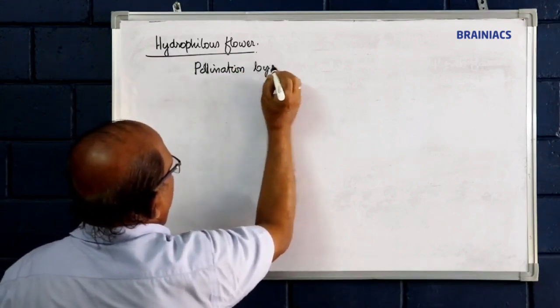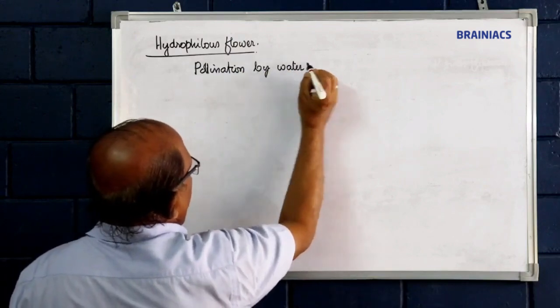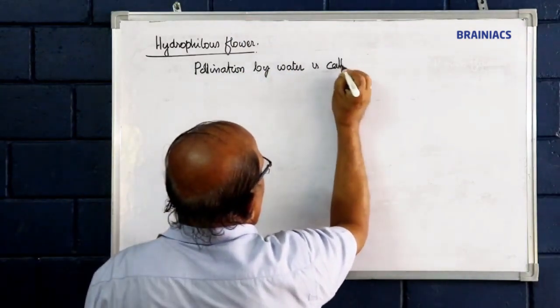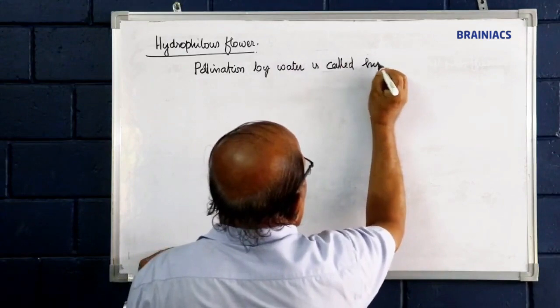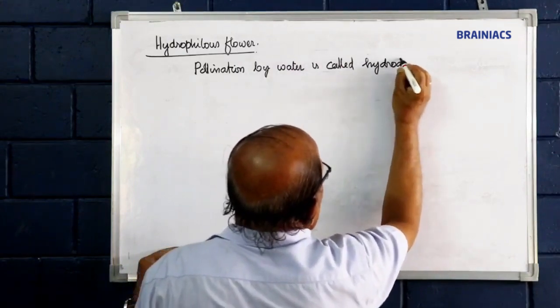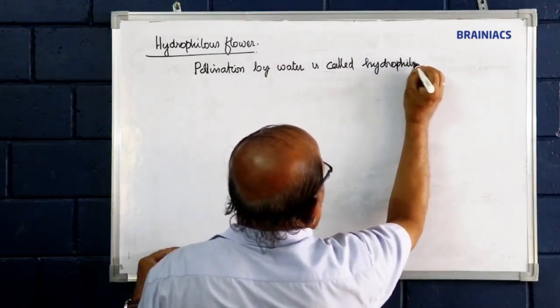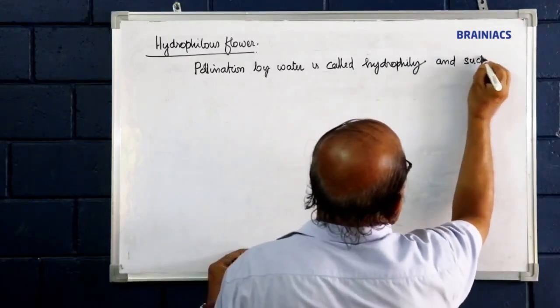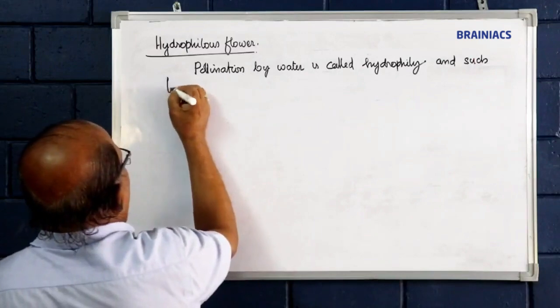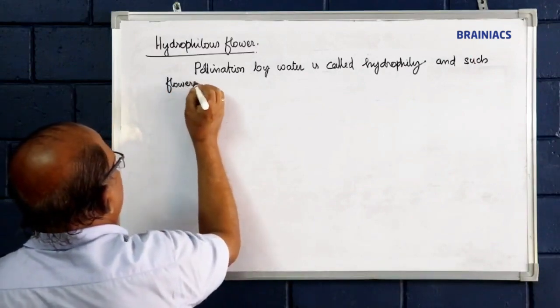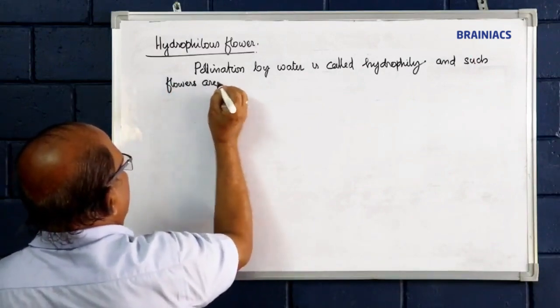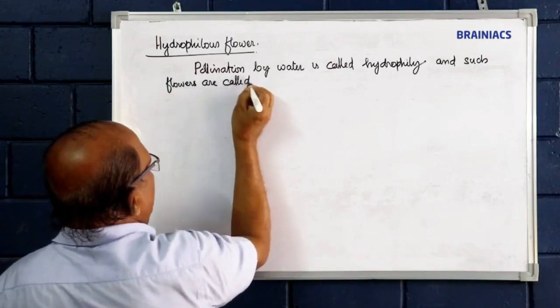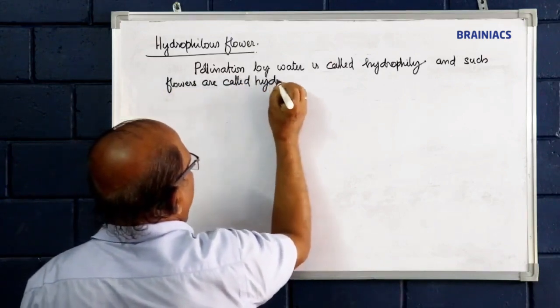Pollination by water is called hydrophily, and such flowers are called hydrophilous flowers.